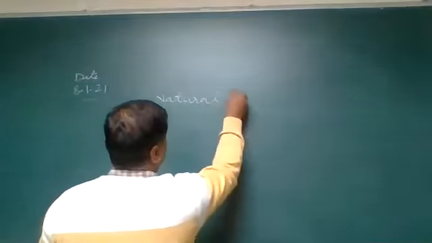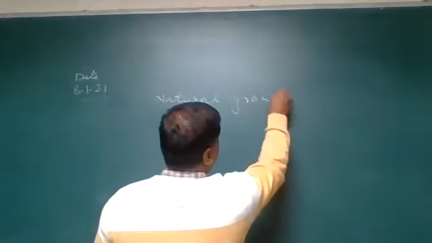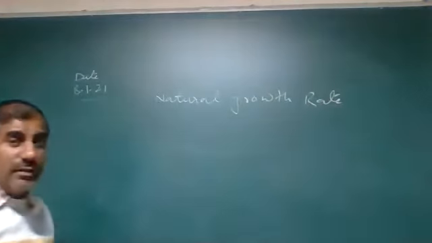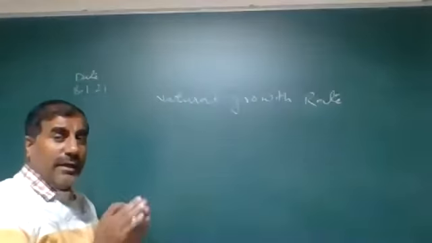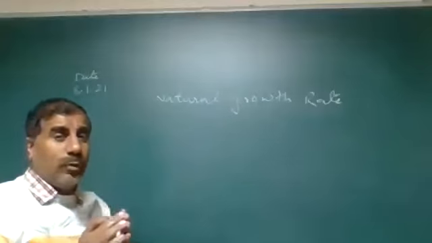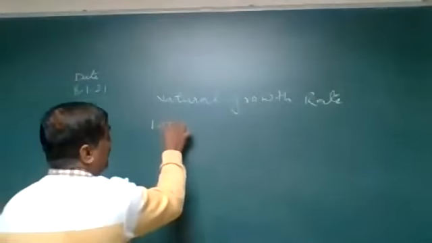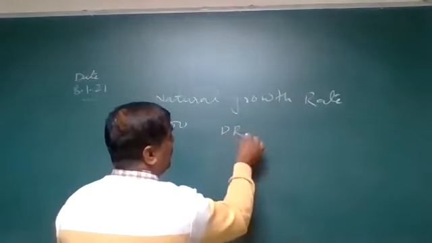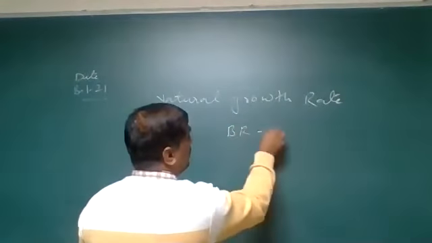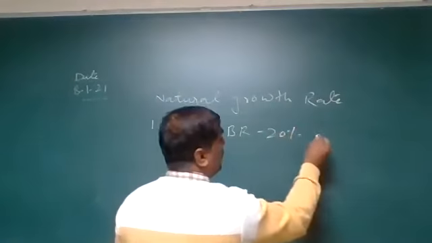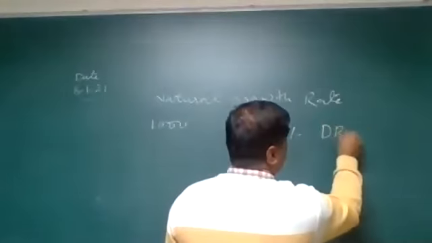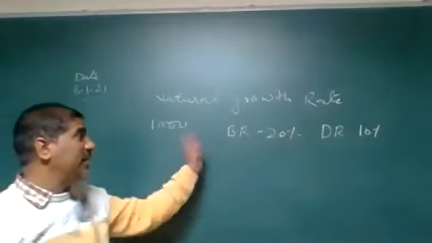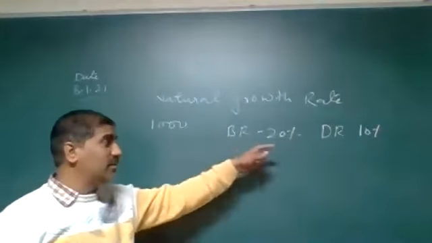Natural growth rate and actual growth rate. What is the natural growth rate? If any one area's population at an earlier time is 1000, and in this area the birth rate is 20% and the death rate is 10%.